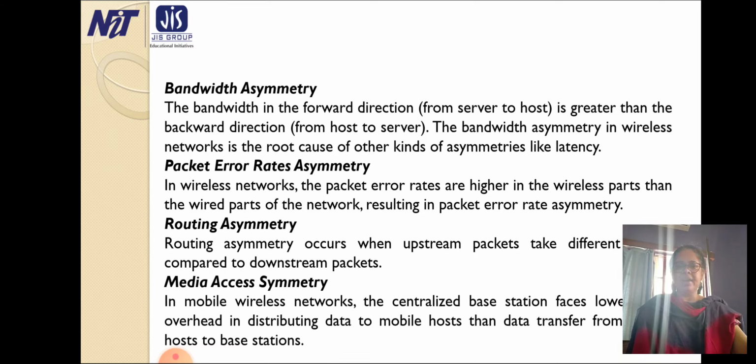Packet error rate: in a wireless network, the packet error rates are higher in the wireless part than in the wired part of the network, resulting in packet error rate asymmetry.